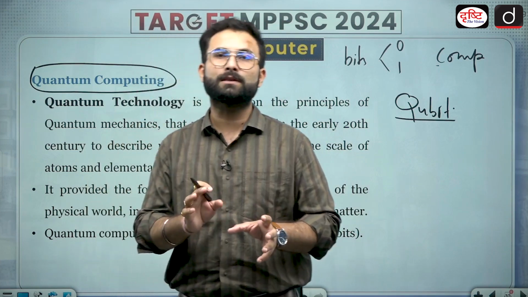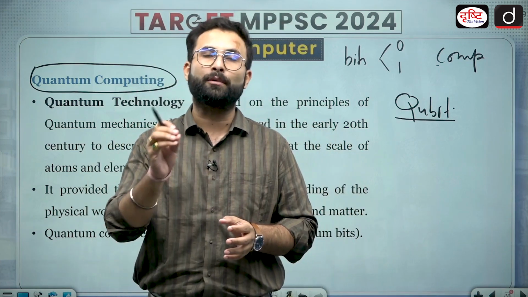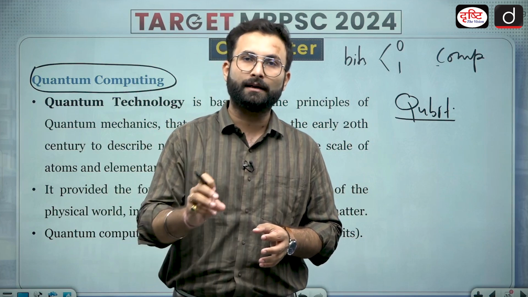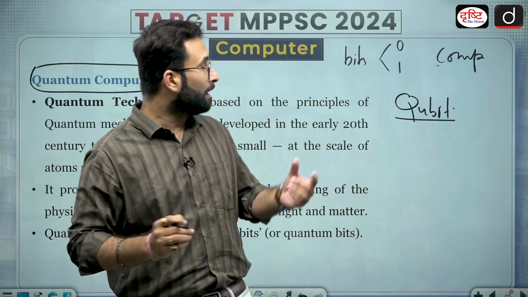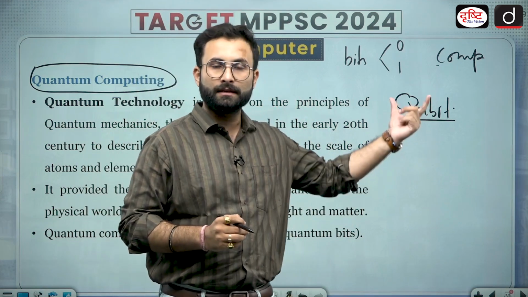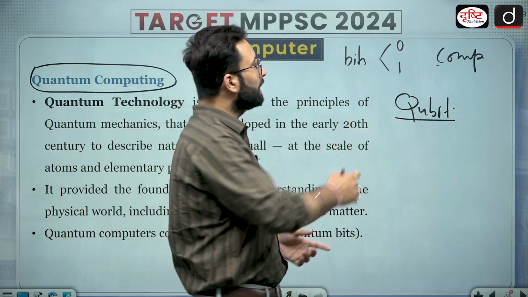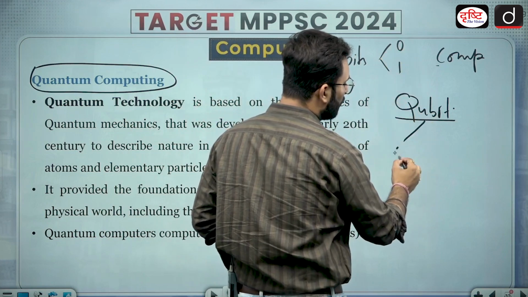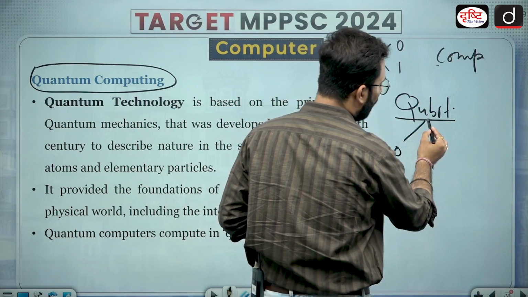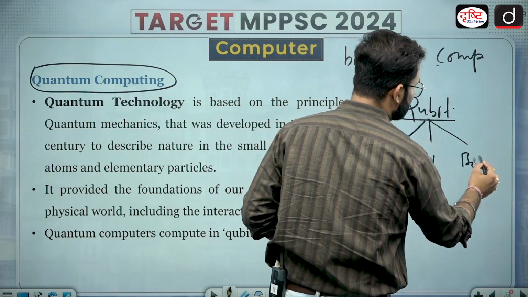You don't have to go into details of it, but they are actually observing the nature of a particle at a very small size. That is quantum mechanics. Now they have used quantum mechanics in computing as well. Earlier it was 0 and 1. Now when we are talking about qubits, it can be 0, it can be 1, or at the same time it can be both.